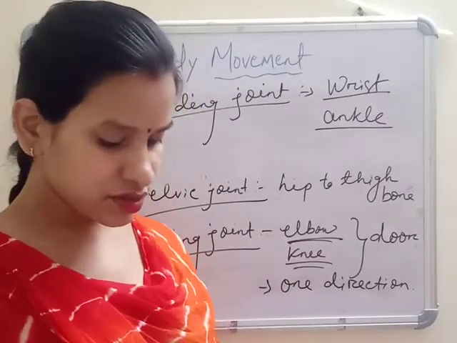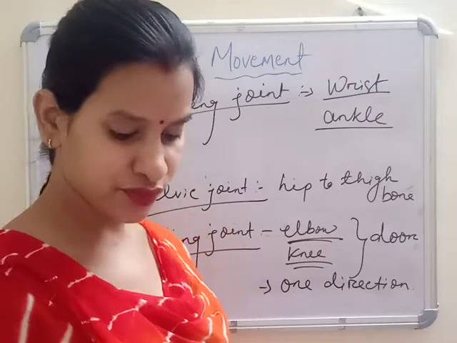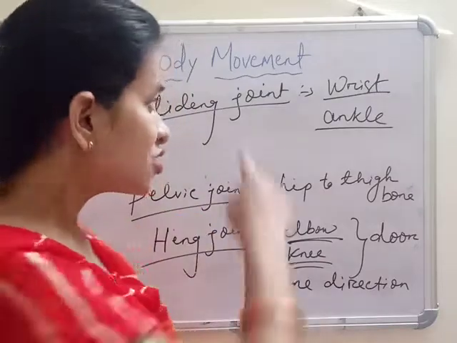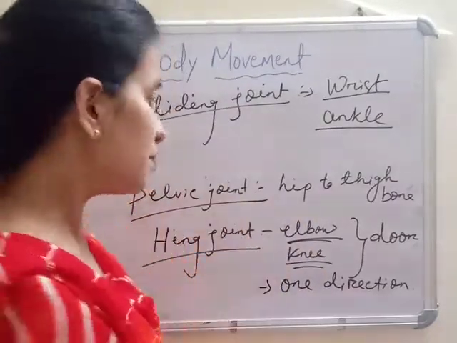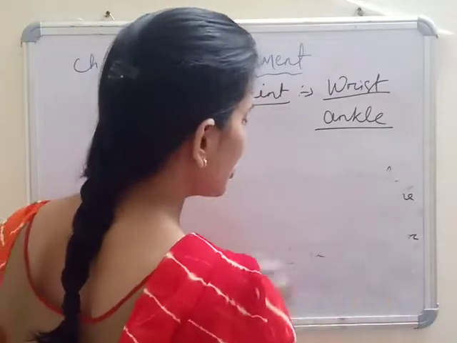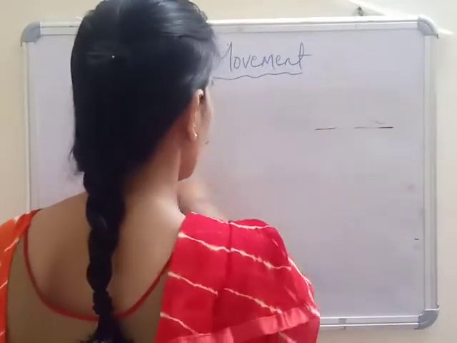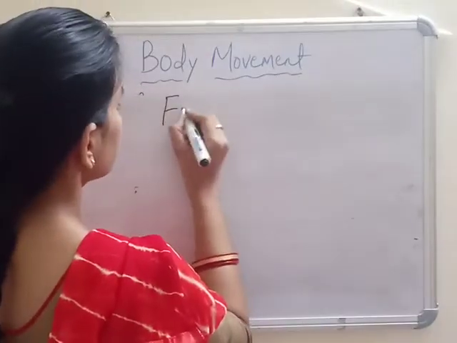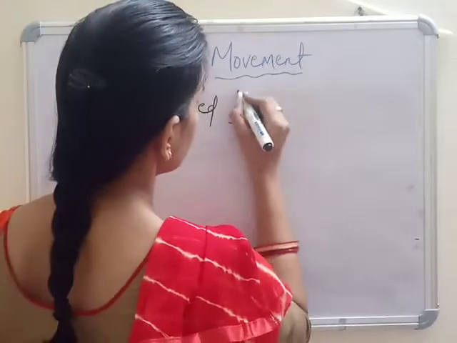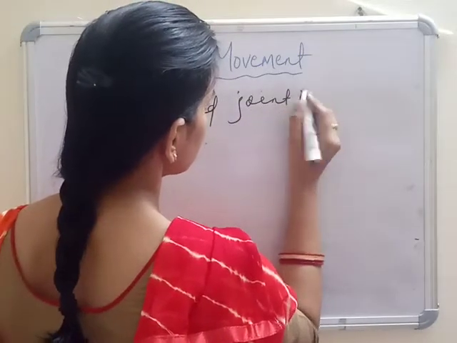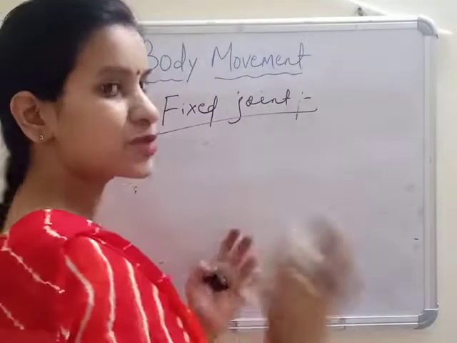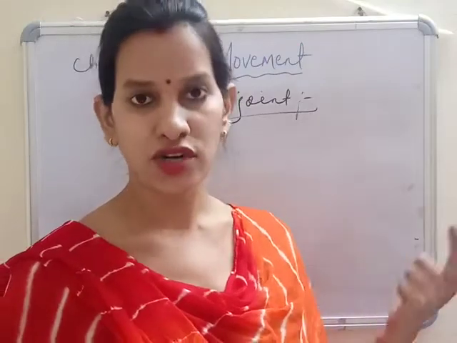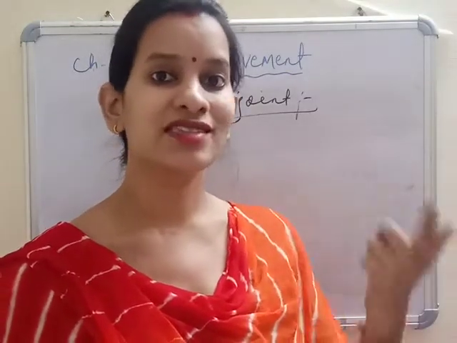Now also some joints are there which do not allow any motion or movement. The joints we discussed allow movement, but some joints do not allow any movement, though they are joints. Those joints are called fixed joints. Sometimes a question will come: the difference between fixed and movable joints. All these hinge joints, pivotal joints, the shoulder joint, are movable because they allow movement.